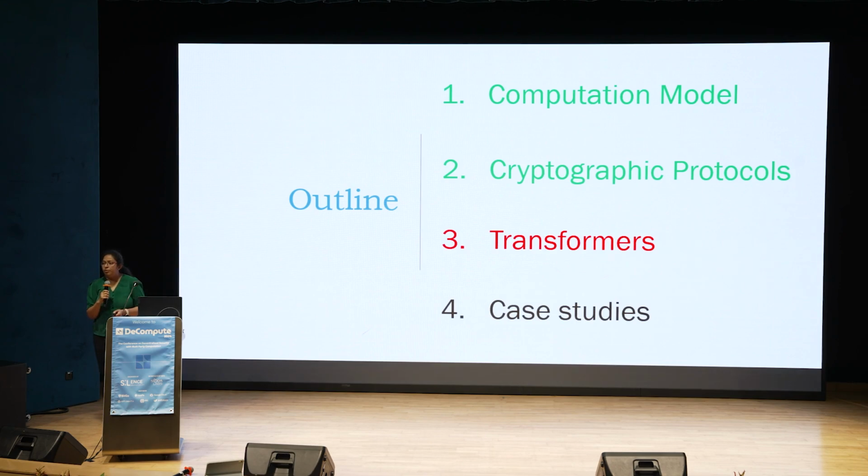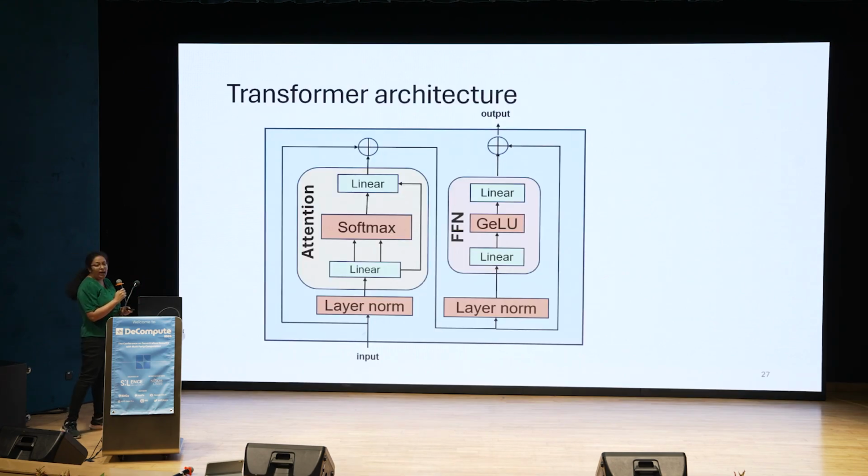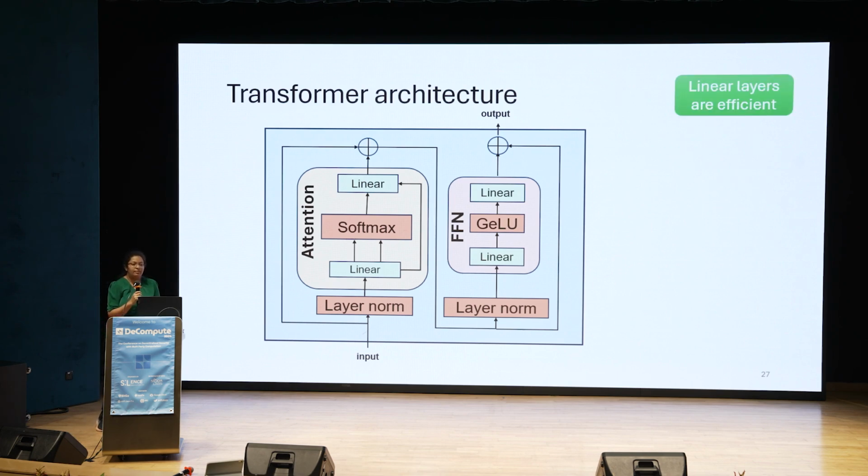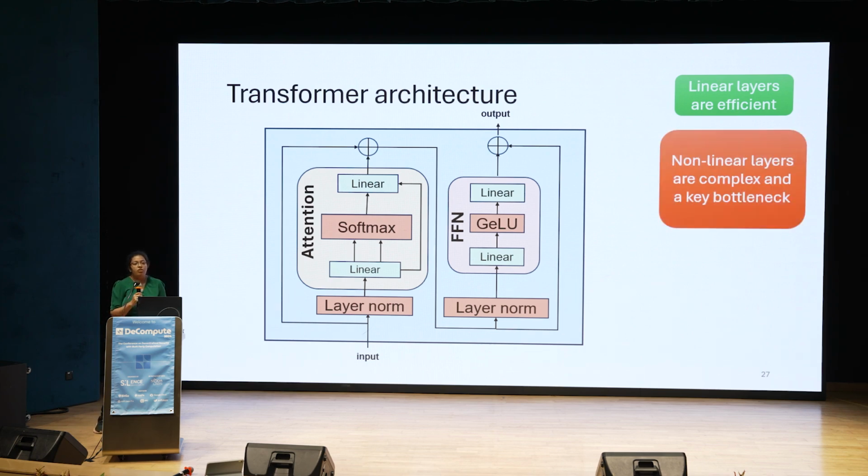In the next part of my talk, I'll briefly touch upon transformers. At a high level, the transformer architecture looks something like this. It has linear layers in green boxes, which are just matrix multiplications, which are again very efficient. We don't have to worry about them. Then there are nonlinearities like softmax, GELU, layer norm, and so on, which are much more complex than things like ReLU and maxpool, which is a single comparison.